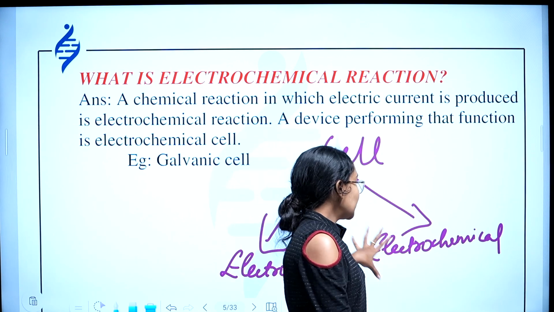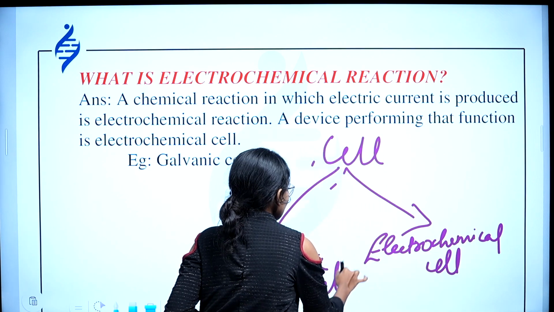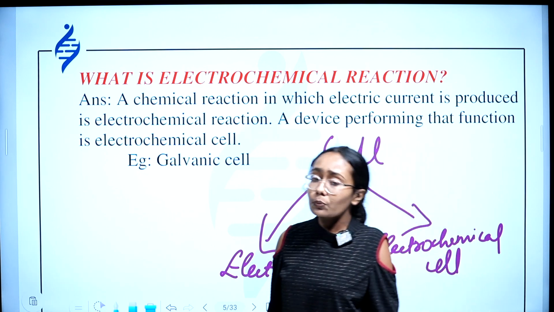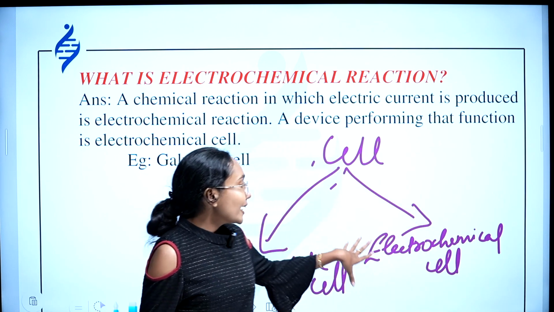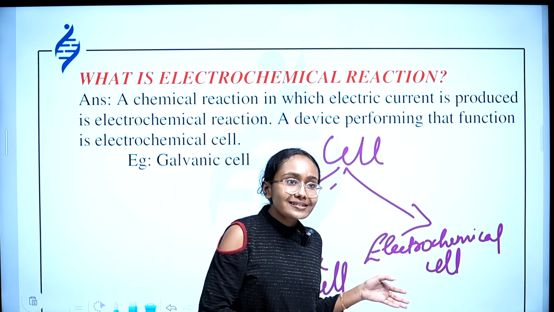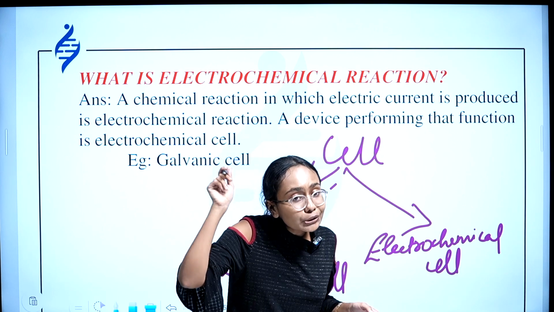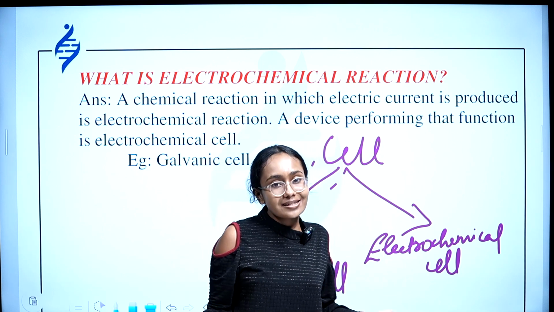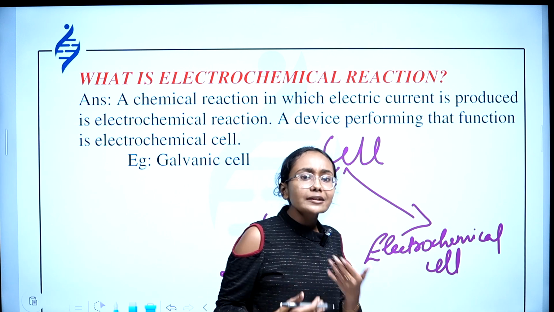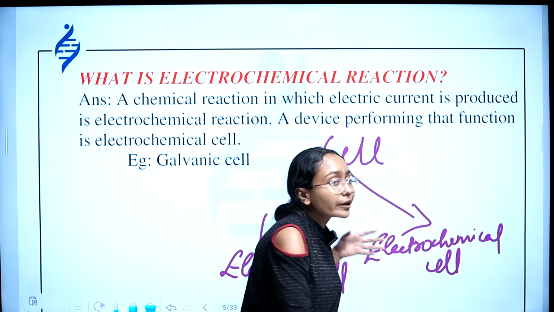So tell me, in the electrochemical cell, which conversion is possible: from electrical energy to chemical energy or chemical energy to electrical energy? In the beginning of the class, I told you, check the title of the chapter. It's electrochemistry. Then what does the word suggest? Similarly, check the word here. It's electrochemical cell.